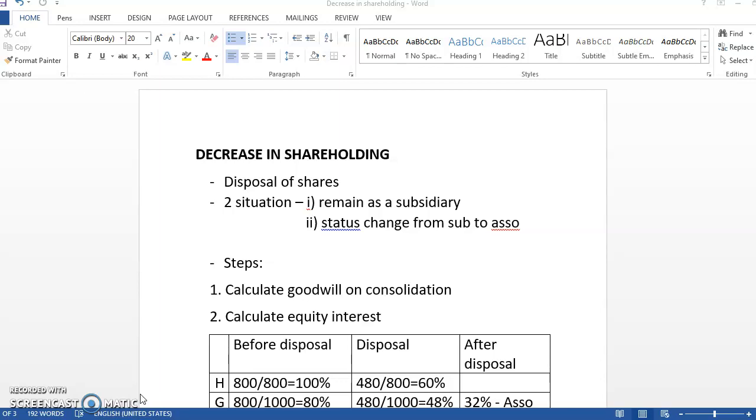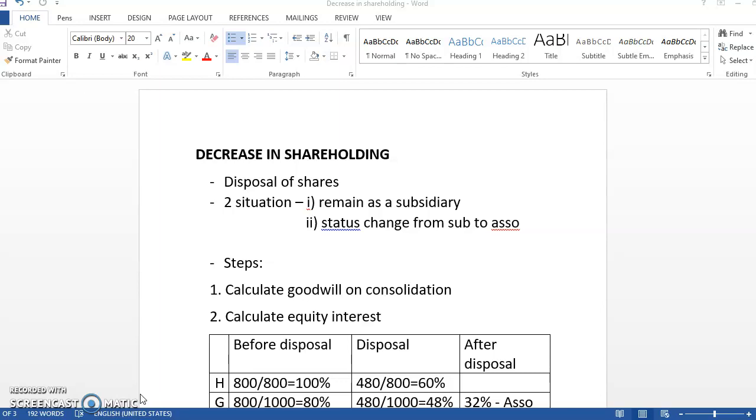This is similar to what we have discussed under piecemeal acquisition, whereby during the year the holding company disposes of shares in the subsidiary, but the percentage still remains as that of a subsidiary. So that is the first situation.